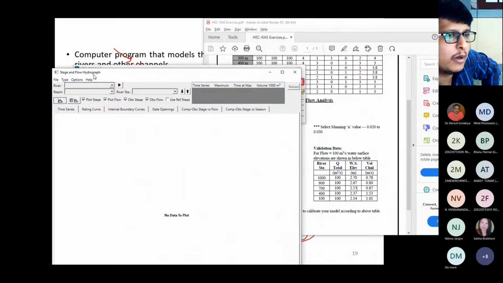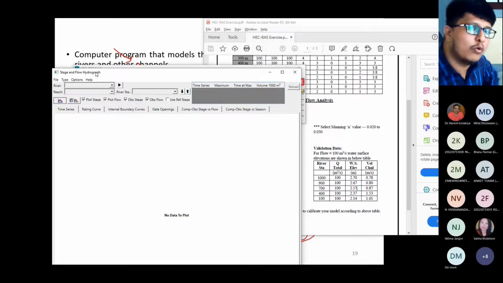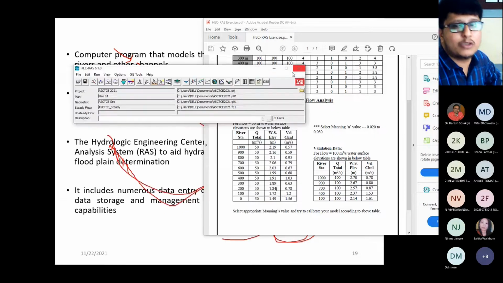But if you go for unsteady flow analysis, then you get the data of daily discharge or hourly discharge data. If it is hourly discharge data, then it may be 3 hour, 6 hour or 9 hour like that. If you go for that, then you will get the stage and flow hydrograph, right? Because the boundary condition will change when you go for unsteady flow analysis.